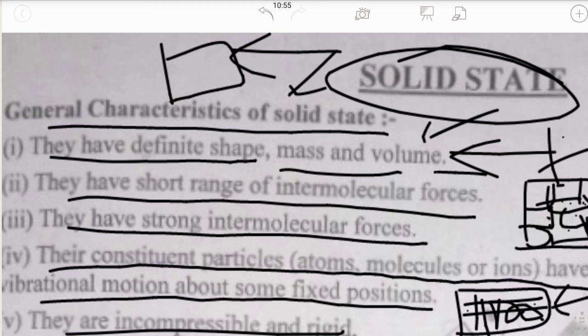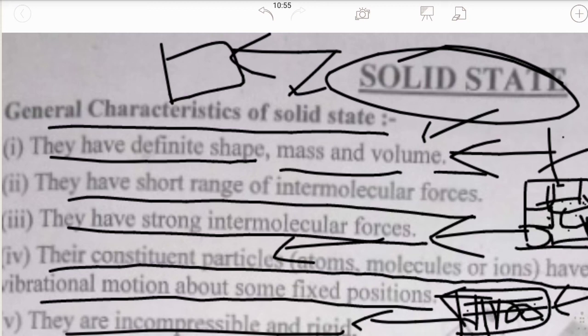They can be atoms, molecules or ions. They have strong intermolecular forces because they are strongly connected to each other, mainly due to the force of attraction. The particles have fixed positions and can have a vibrational motion about those fixed positions. Particles are very fixed in their position, but they can have a little vibrational motion. They are incompressible and rigid. They are very hard and cannot be compressed at all. They are very tightly bonded to each other.